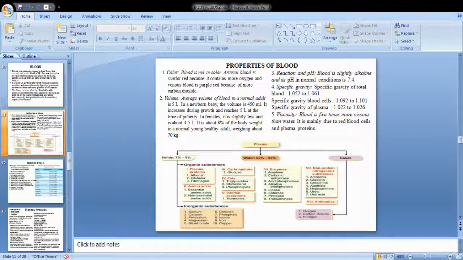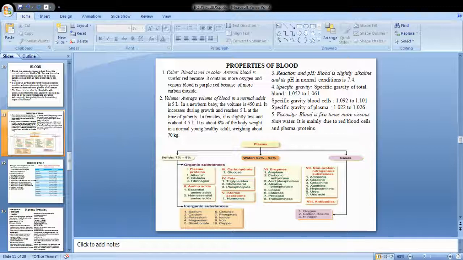Apart from this, it contains enzymes and non-protein nitrogenous substances. So what are the enzymes? Amylase, carbonic anhydrase, acid phosphatase, alkaline phosphatase, lipase, esterase, protease, transaminase. All these are catalyzing reactions. I hope you all know this very well. Apart from this, the ammonia, urea, uric acid, hypoxanthine, xanthine, all these are harmful or toxic substances which should be eliminated from the body.